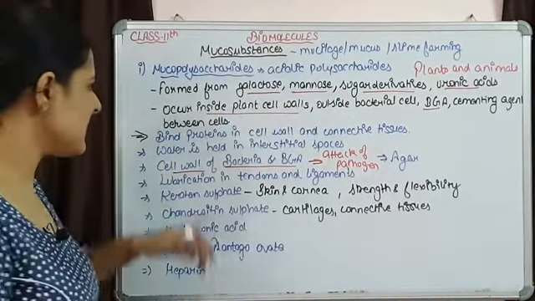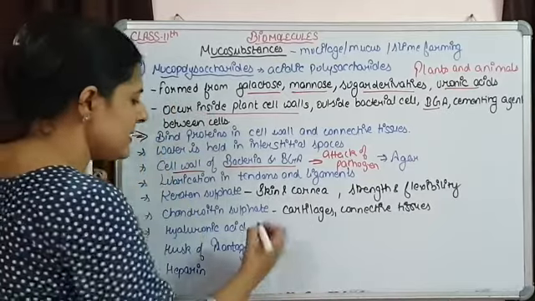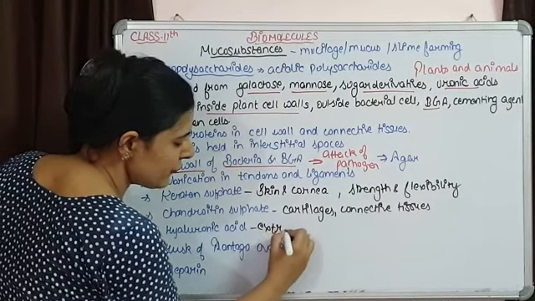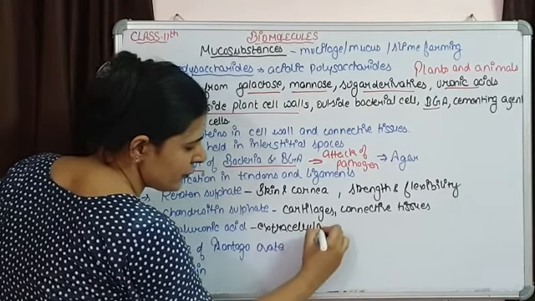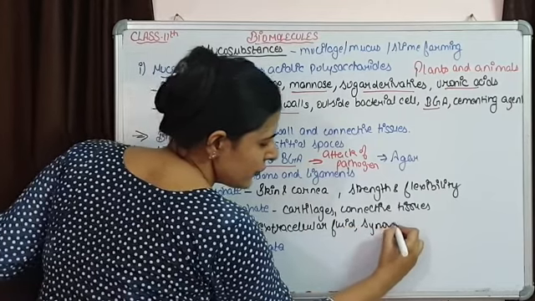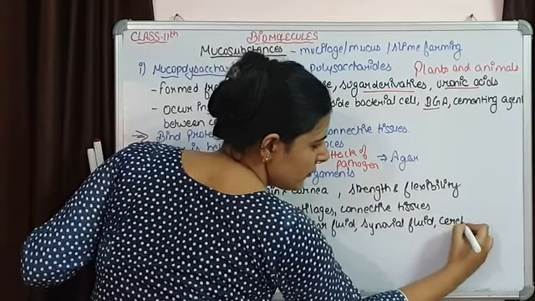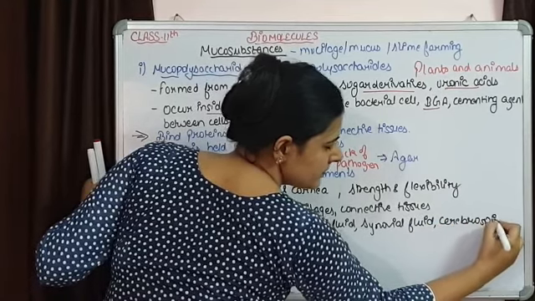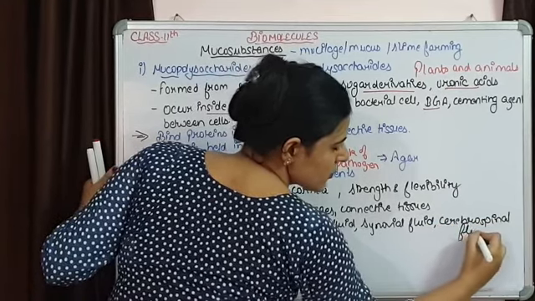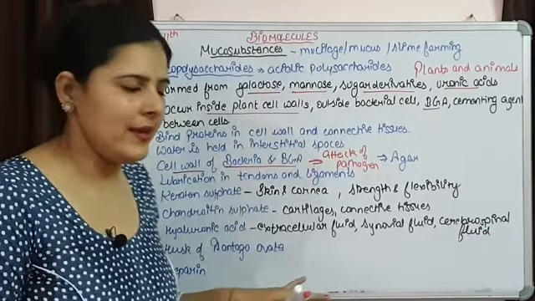Hyaluronic acid, these are some of the mucopolysaccharides. Hyaluronic acid is going to be present in our extracellular fluid. Cell के जो बाहर fluid present है, there hyaluronic acid is there. Synovial fluid, cerebrospinal fluid. So all these are going to have this hyaluronic acid.